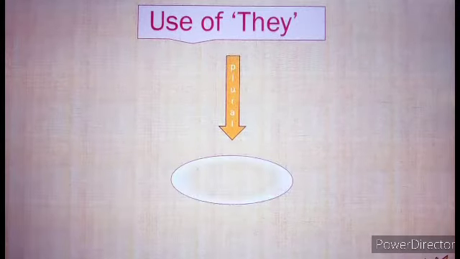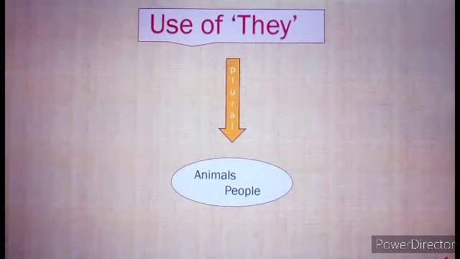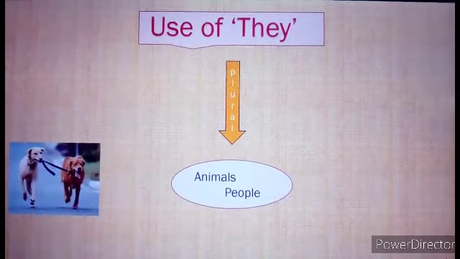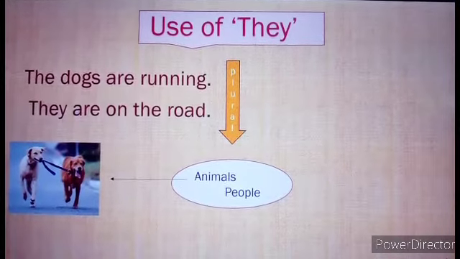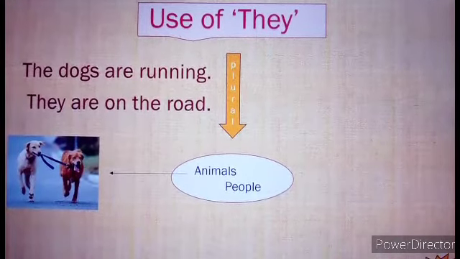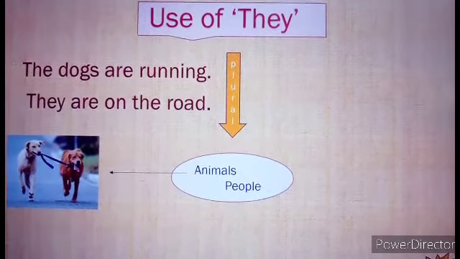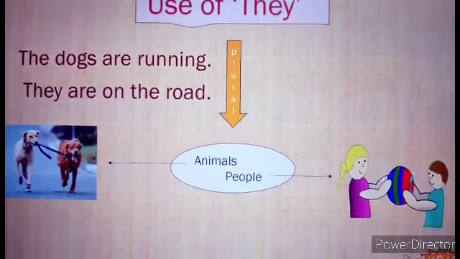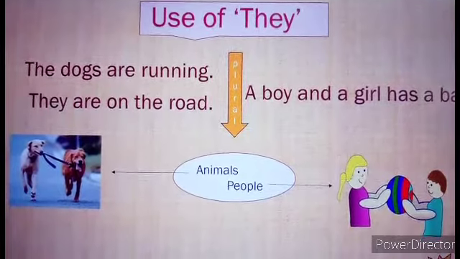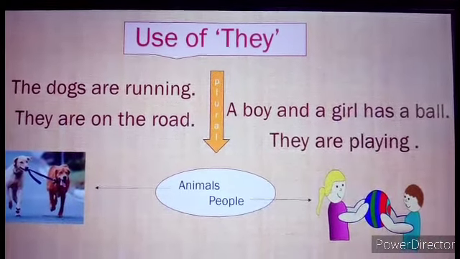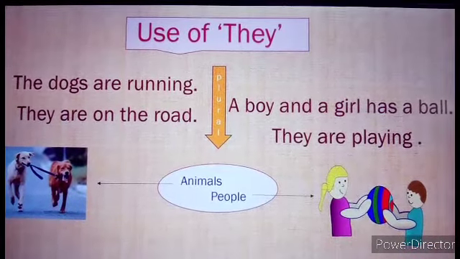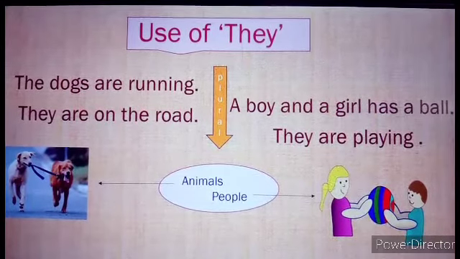Use of they. They, we use with plural nouns, for plural animals, people. For example, the dogs are running. The dogs, we can replace with they. They are on the road. A boy and a girl have a ball. A boy and a girl, we can replace with they. They are playing.